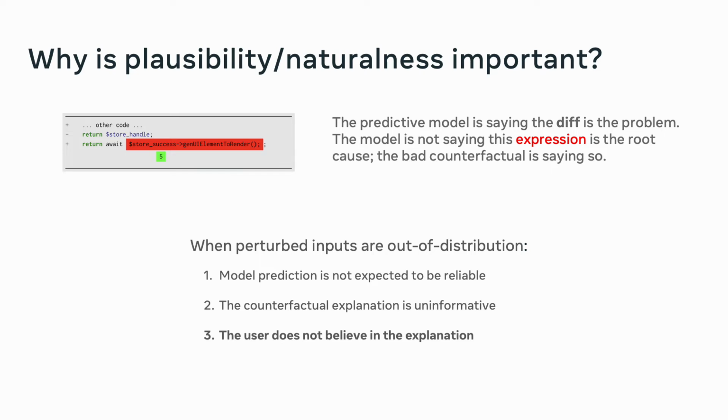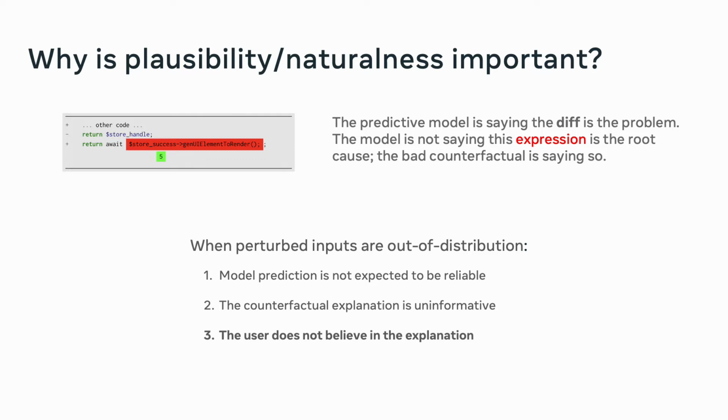I want to elaborate a bit more on the requirement of plausibility or naturalness. Let's have a look at the example from earlier, and instead of replacing one of the tokens here with an appropriate natural replacement, we replace it with just the number 5. Now, the predictive model we're using here is saying that this diff is a problem. However, the model is not saying that this expression is the root cause. What we're actually seeing here is a bad counterfactual. So how do we come to this bad counterfactual?